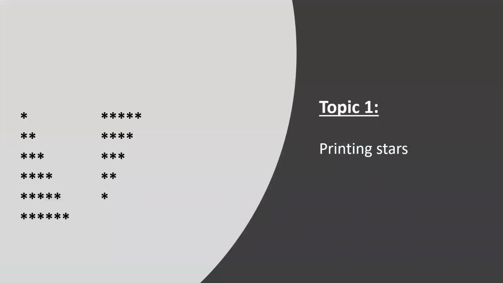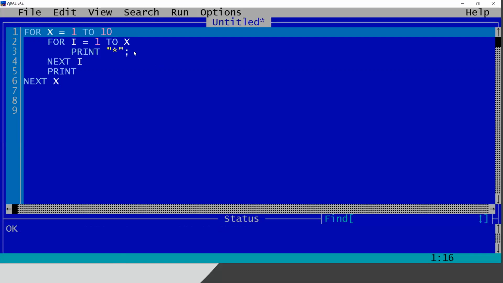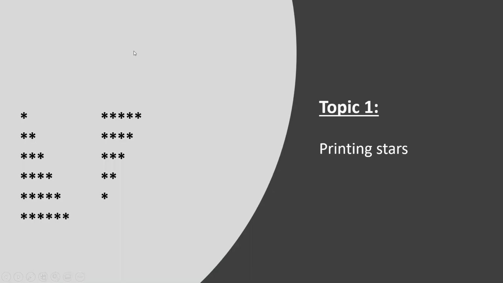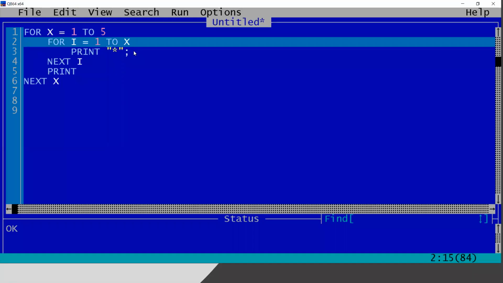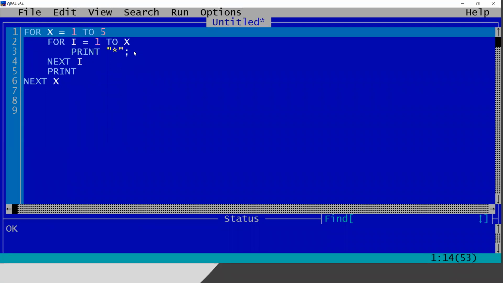So now it is asking for a 5-line decreasing pattern of stars. So what I will do, I will just do some modification, 1 to 5. And here in the first line, it is asking for 5 stars. So I cannot give like 1 to x. Then in the first line, it will print 1 to 1, because the first value of x is 1 here. We have written that the value of x should be 1 in the first line.